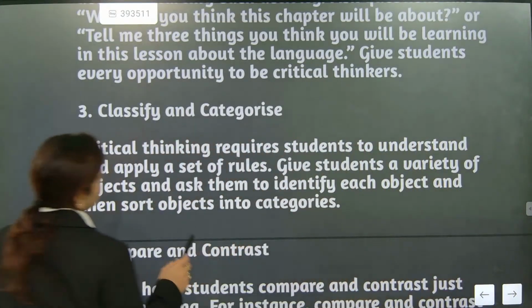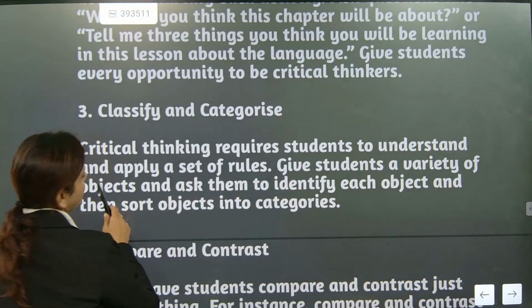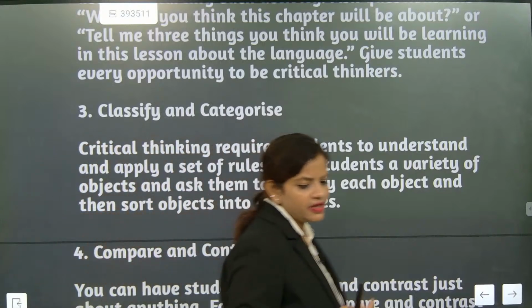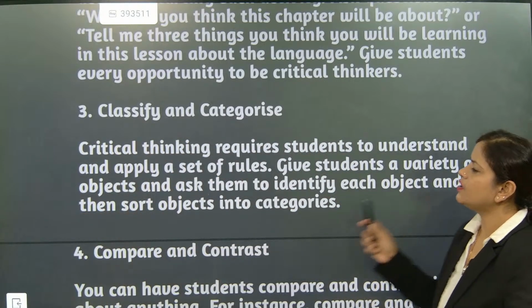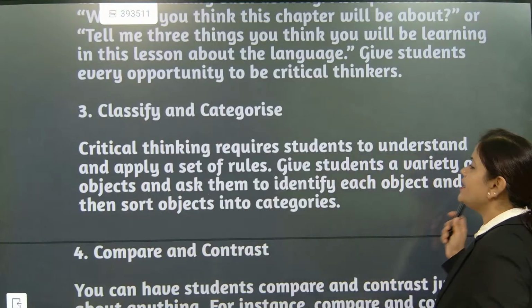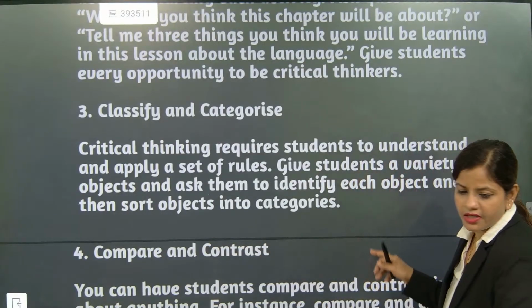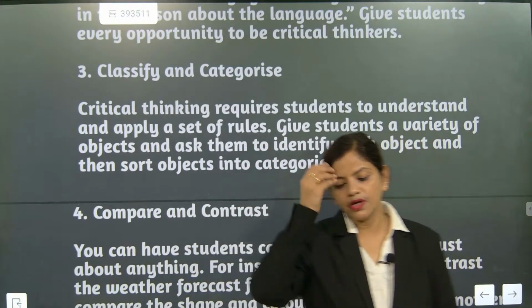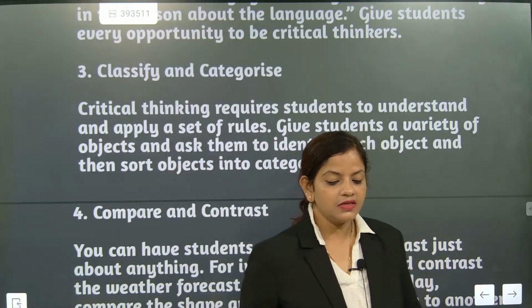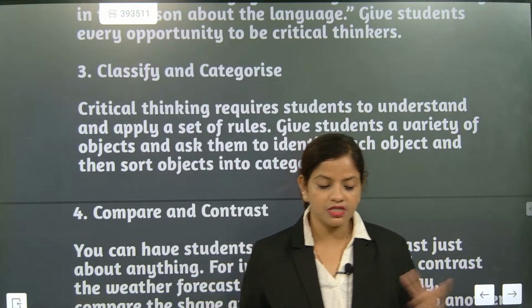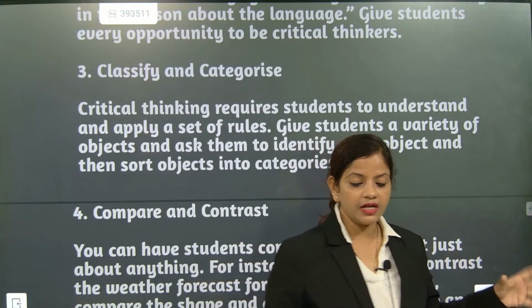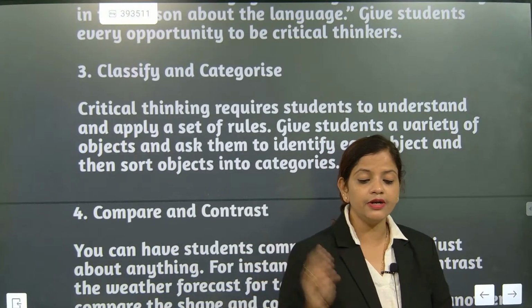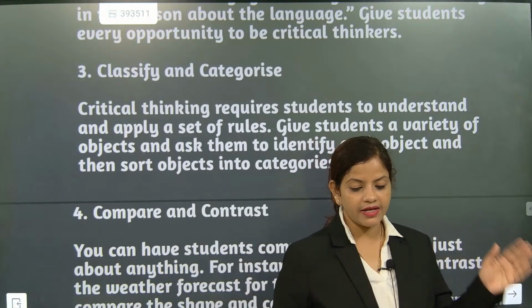Classify and categorize. Critical thinking requires students to understand and apply a set of rules. The student itself will make some set of rules and they will apply. So give students a variety of objects and ask them to identify each object and then sort the objects into categories. This is one simple thing, for junior class. We will give something to the student and say, hey, can you categorize this? These are cubic boxes. These are square boxes. These are perpendicular. So definitely, what they will do, they will take the boxes, align the boxes, try to understand and interpret, and then they will categorize them into different sections.